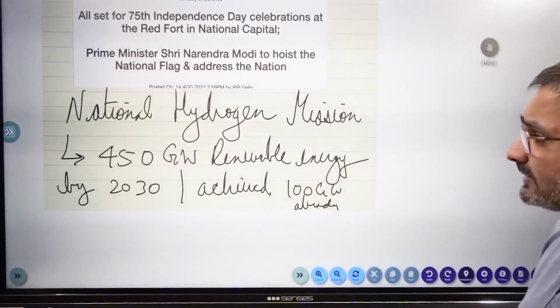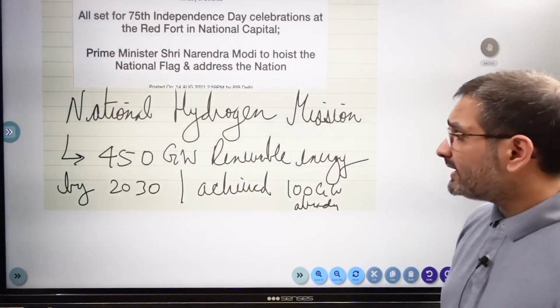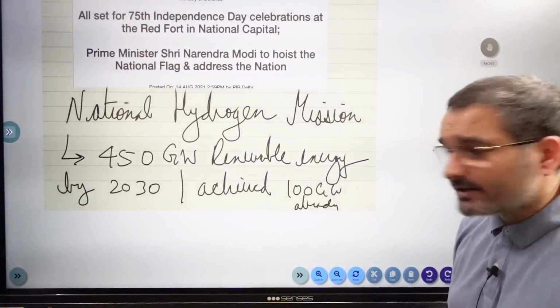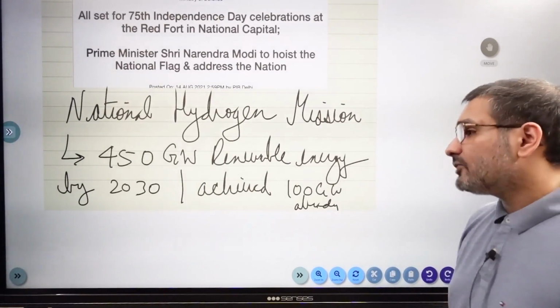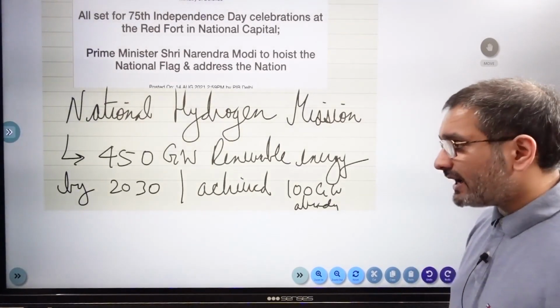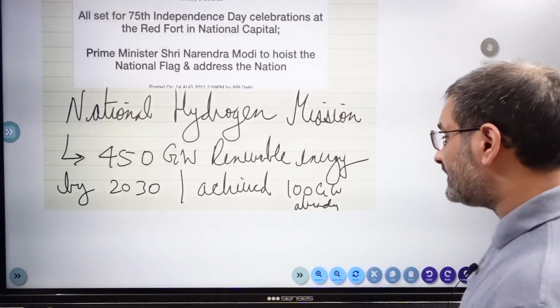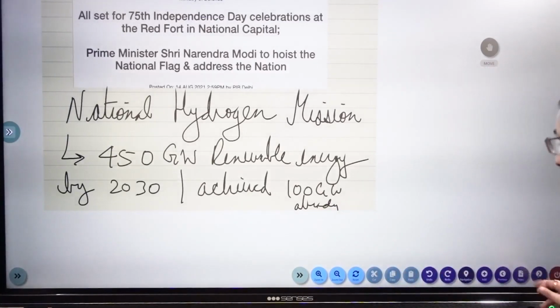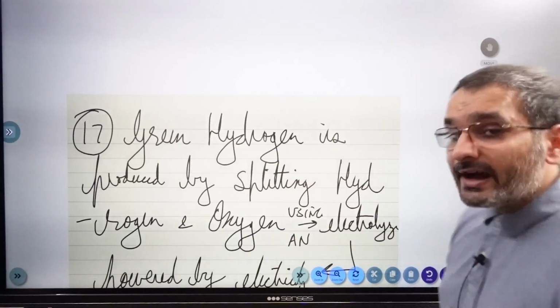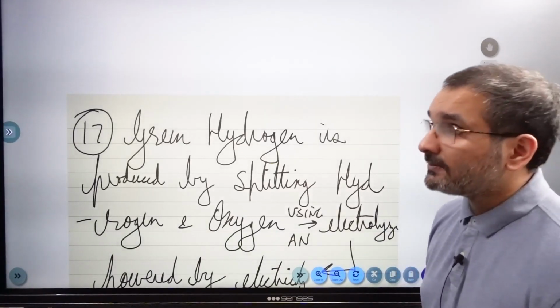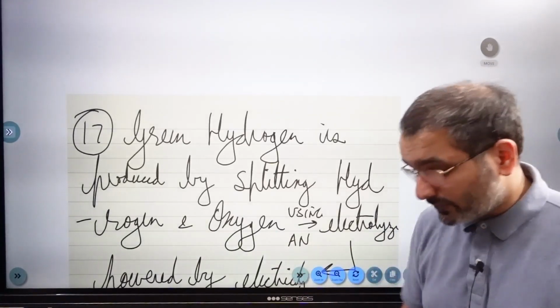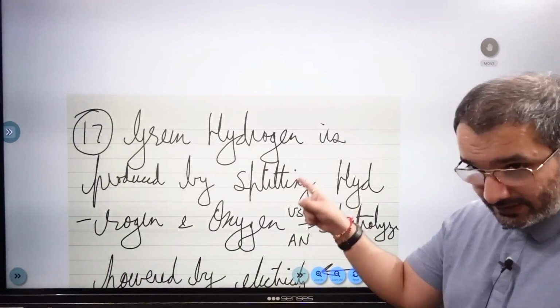National Hydrogen Mission के अंदर we will be aiming at 450 gigawatts of renewable energy by 2030. 2030 is my way of saying it, मेरे को याद रहता है ऐसे बोलने से. तो 2030 या 2030 जैसा भी आपको ठीक लगे. And we have achieved 100 gigawatts of that already. Now again, if the question paper for DU LLB 2021 was open when this news came out,